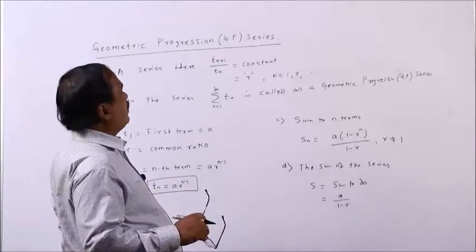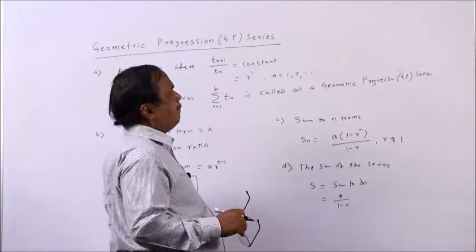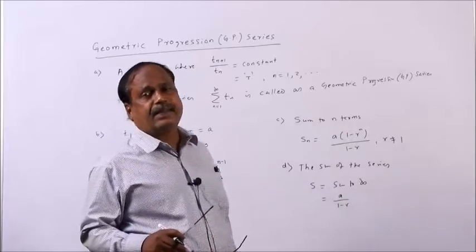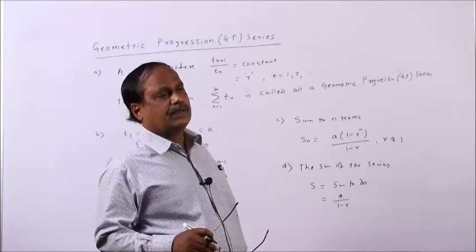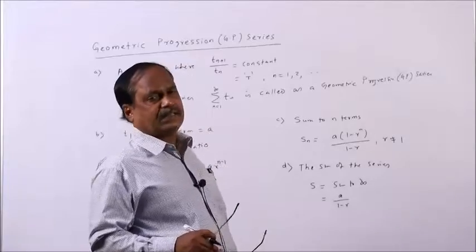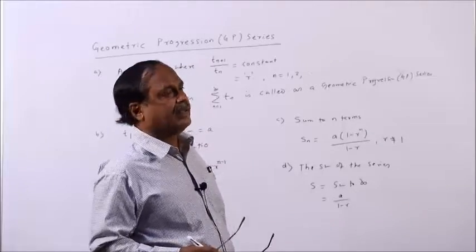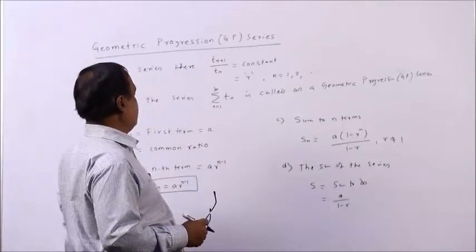So, if the succeeding terms are formed by multiplying a definite quantity to the preceding terms, then the sequence or the series is said to be a geometric progression series or GP series.